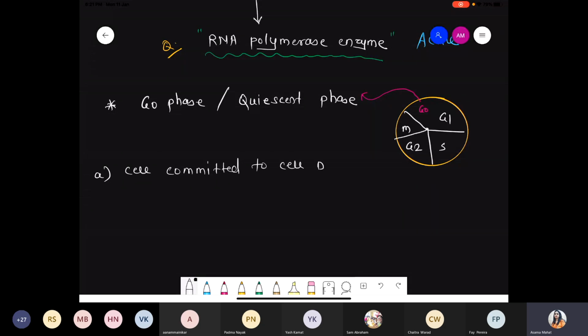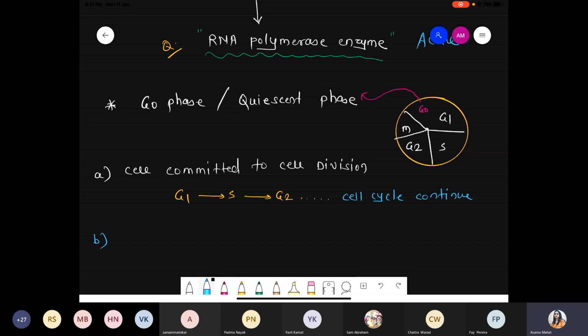Now that there is a commitment, it has to follow through, right? So normally what happens? The cell initially present in G1 enters into S phase, then enters into G2 phase, and the cell cycle should be continued. That means the cell continuously divides, continuously, there is no stop. This is one condition.